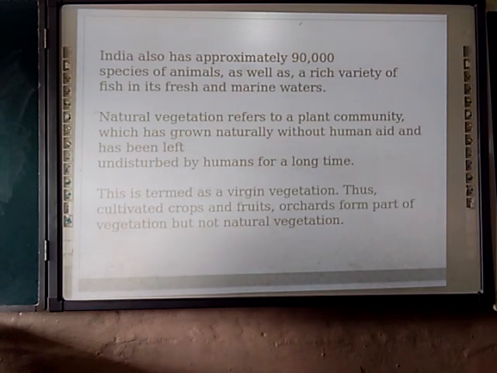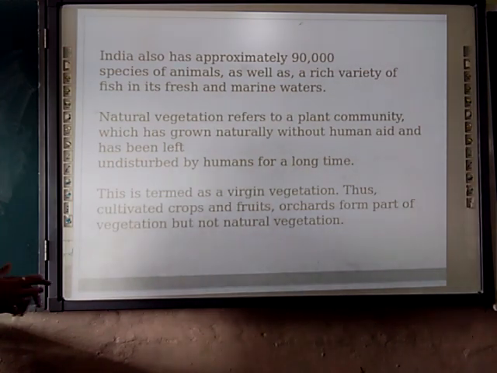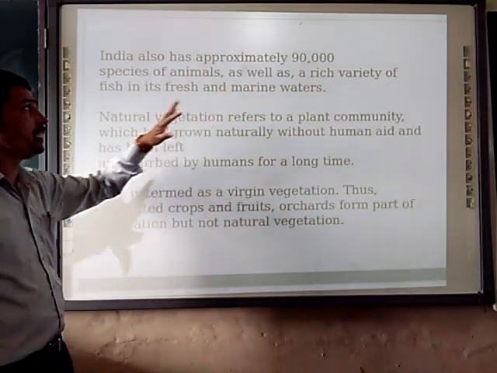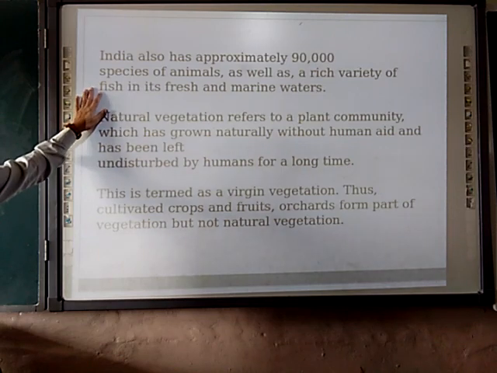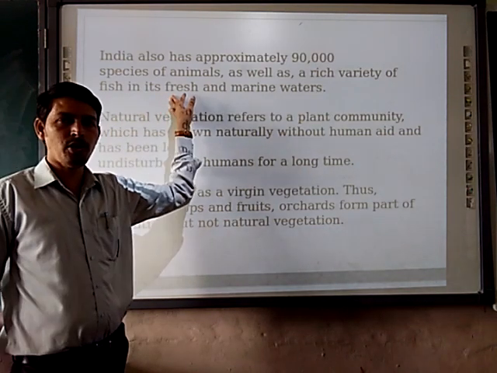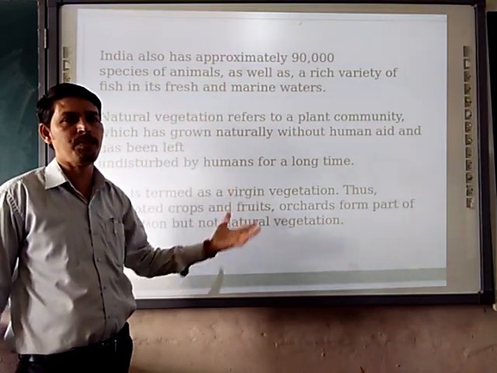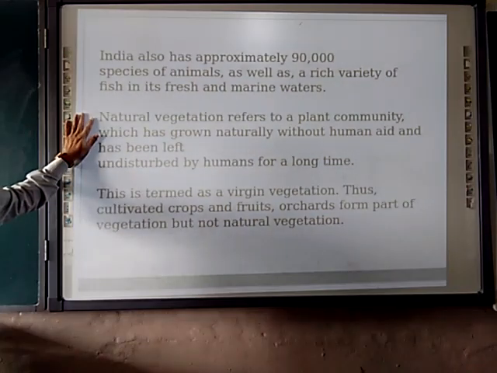Next, India also has approximately 90,000 species of animals. How many species of animals do we have? 90,000, as well as a rich variety of fish in its fresh and marine water. In both fresh water and salt water, different varieties of fishes are present in India.